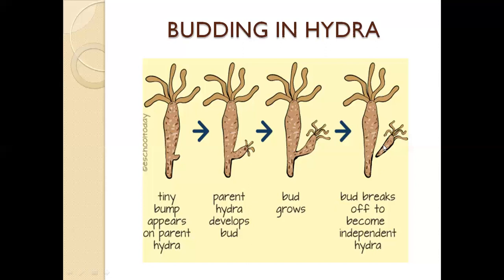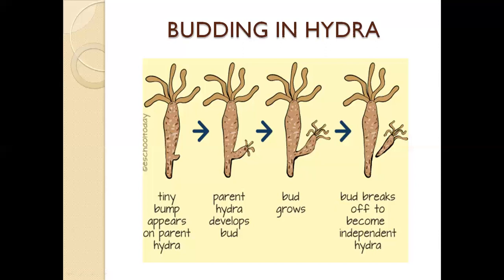This is known as budding, similar to a bud formed in a tree. Here the hydra itself is formed as a bud on the parent hydra, and then it detaches itself, forming a new hydra. So here only one parent is involved, and this is another kind of asexual reproduction. Now, I hope you all are clear about what asexual reproduction is. It is all about involving only one parent.